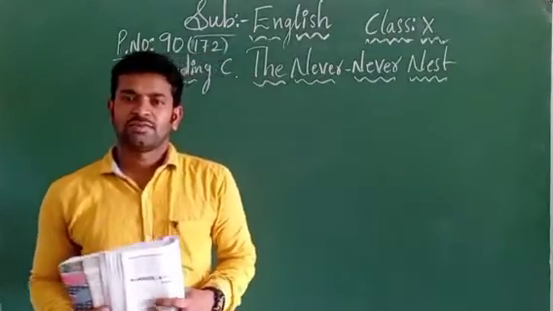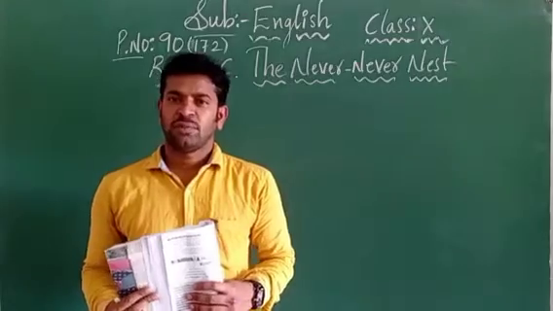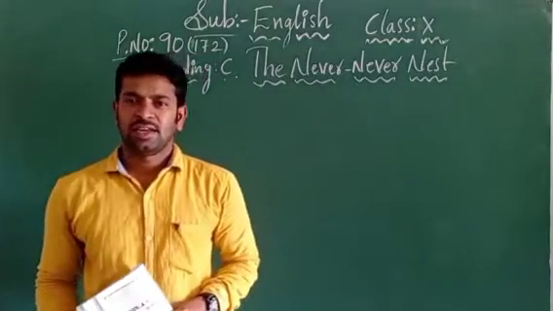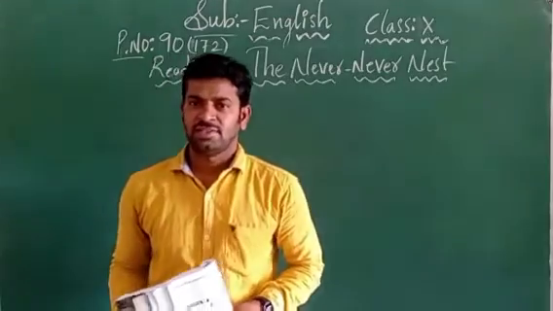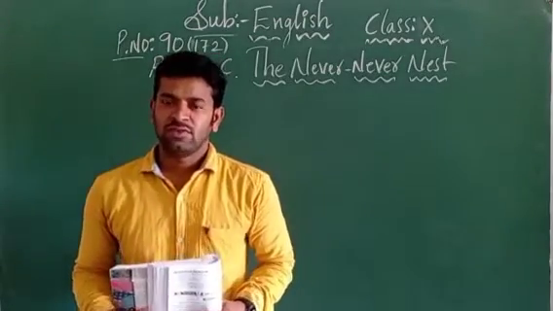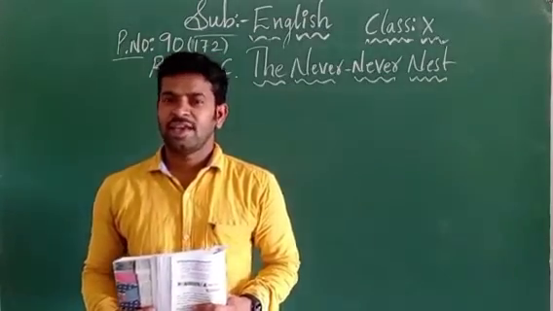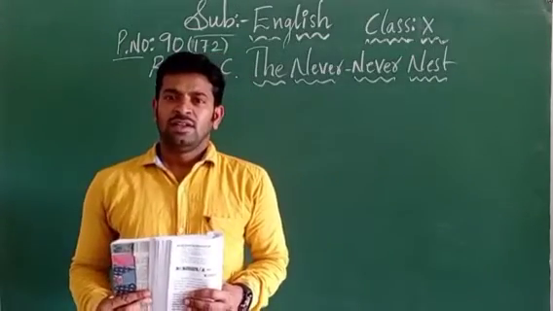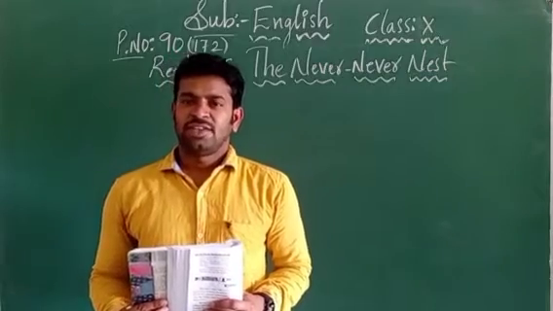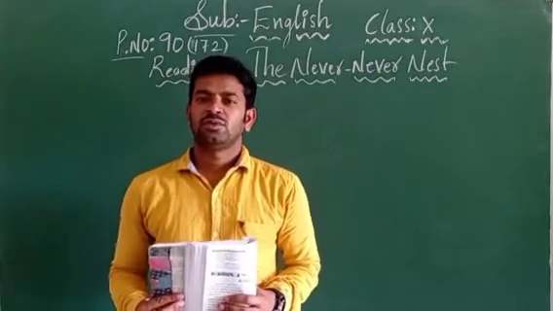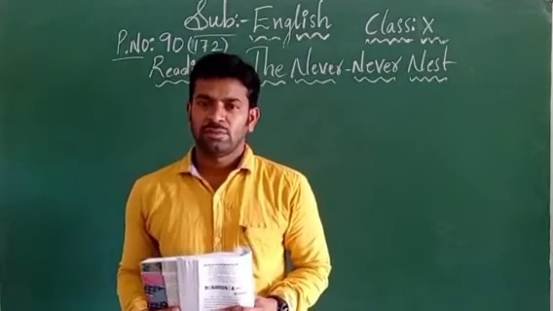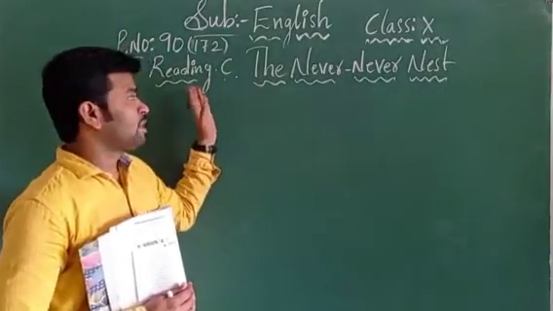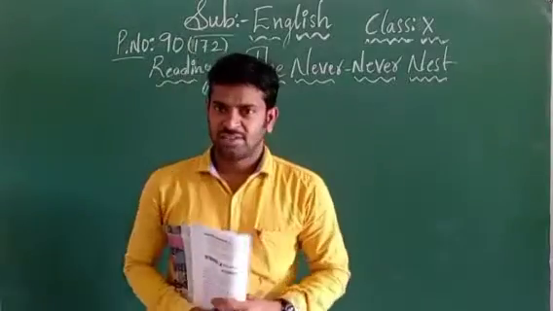So in this class we are going to learn a special topic from our third unit. The complete third unit is related to human relations. Right, children? From the third unit we have three lessons: Reading A, Reading B and Reading C. In the first part we finished the lesson Journey, and Reading B is the poem Another Woman. Now we are coming to the third lesson, that means Reading C, The Never Nest, children.